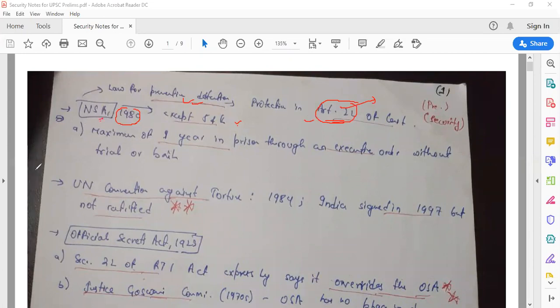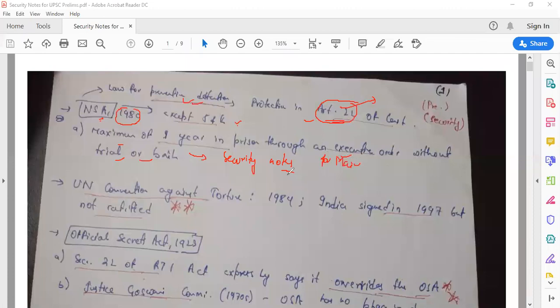Now, what was the provision of NSA 1980? That a maximum of 1 year in prison you can go through an executive order without even trial or bail. There are other provisions also, like if you want to go beyond 1 year, then what permission you need to take. But because we're talking about prelims, we will not go that much into detail. We'll also talk about this when we are talking about security notes for mains, which is in GS3.